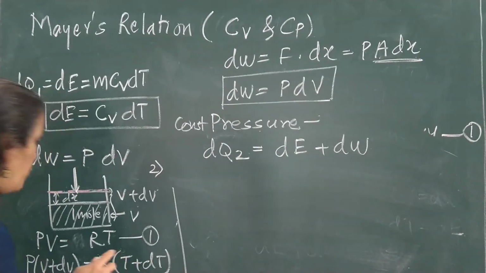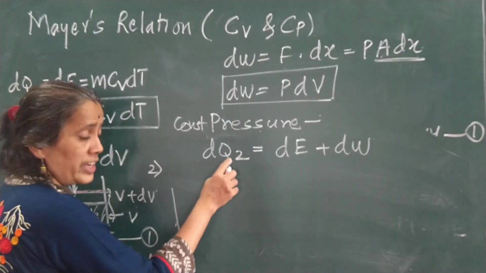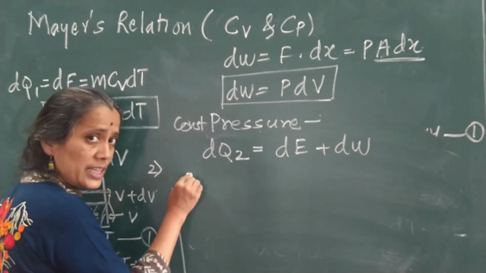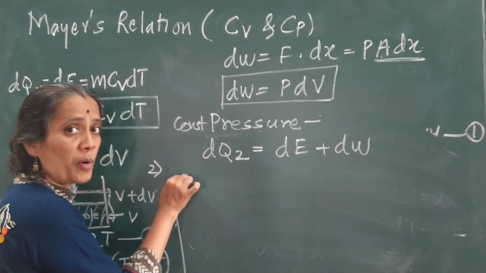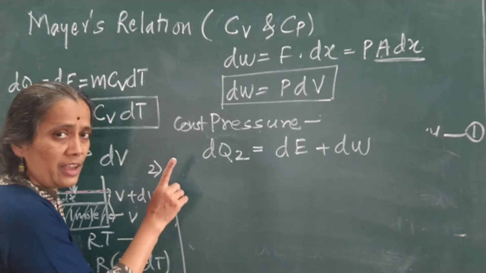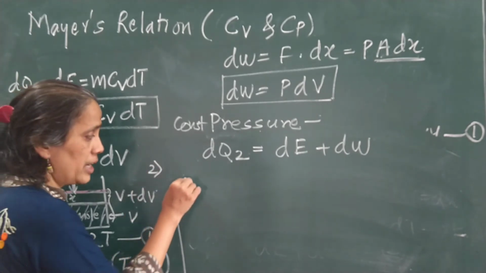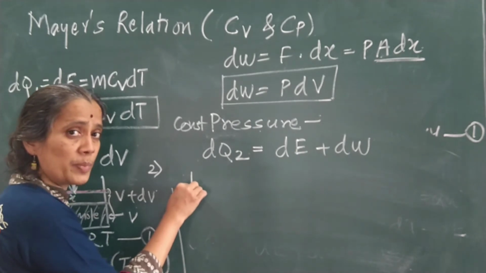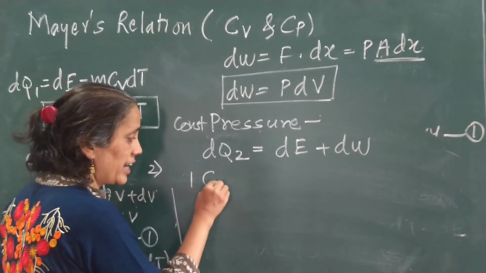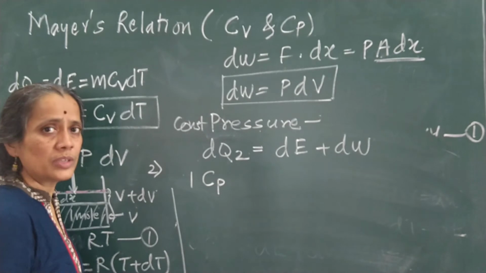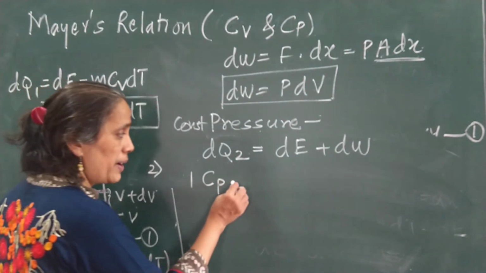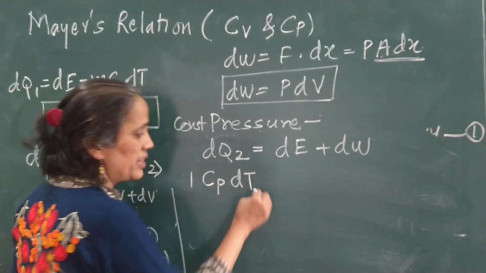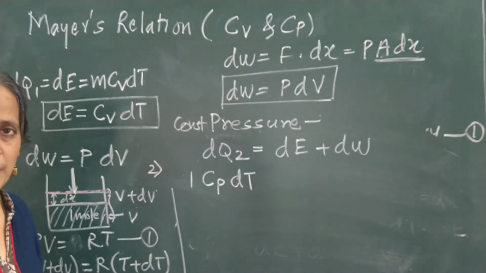Just now we have seen the formula. That is amount of heat energy absorbed is equal to nothing but product of three physical quantities. One is mass, but here number of mole I have taken 1. Then second is specific heat at constant pressure, so Cp. And multiplied by rise in temperature. Rise in temperature is nothing but dT.